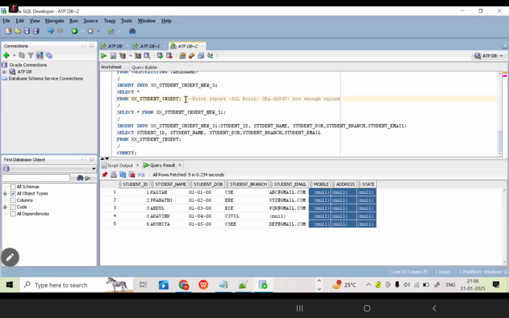Some syntax have open brackets and close brackets. Some commands do not have any brackets. For the select command, there is no need to write the brackets.